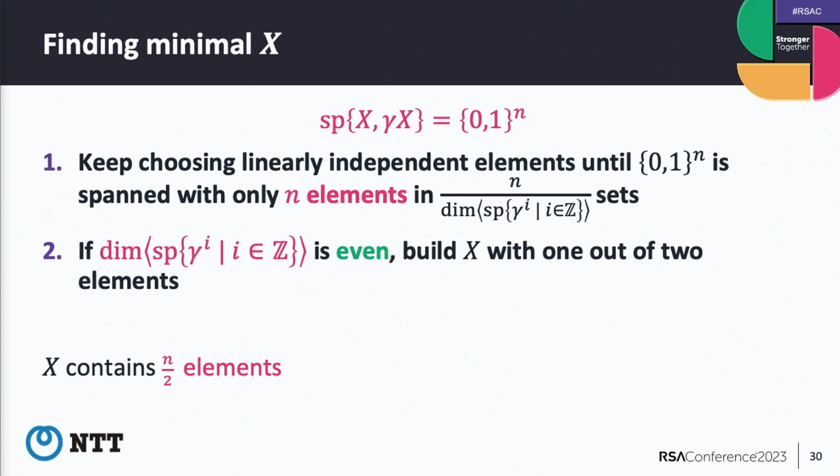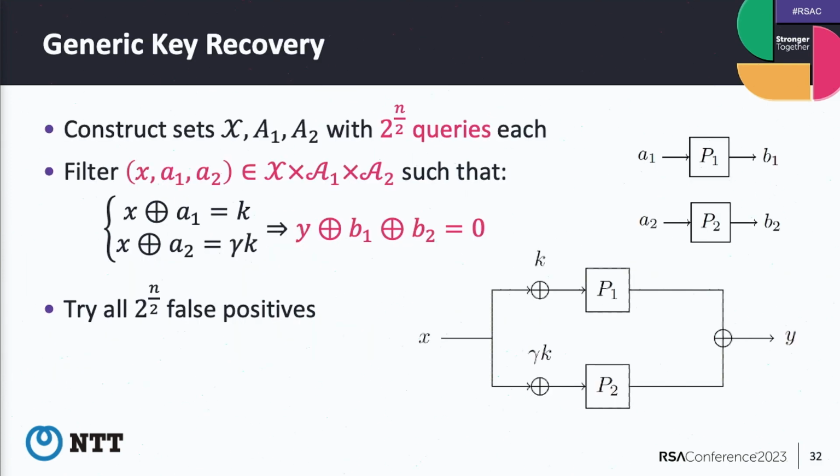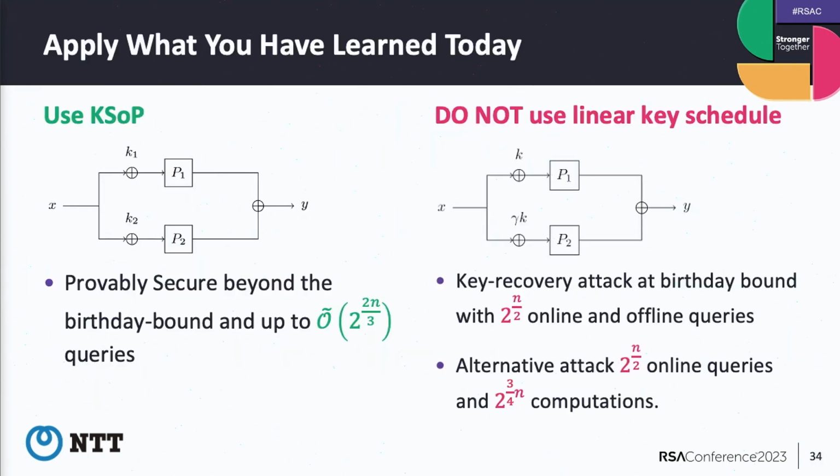But if we use a non-linear key schedule algorithm, I don't know, we can't mount any attack currently. A non-linear key schedule is one choice, but it's also very difficult to prove security in this case.